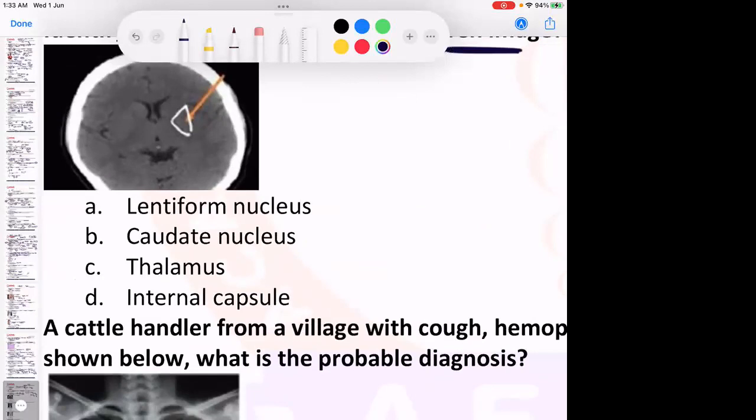Very good. Is it the caudate or the lentiform? Caudate nucleus is the anterior most structure. ये बताया हुआ है ना? याद रखना. This is not the anterior most. Here you can see it is just near the internal capsule. और अगर internal capsule के आसपास है, then it is definitely a lentiform nucleus. No issues with this. याद रखना.